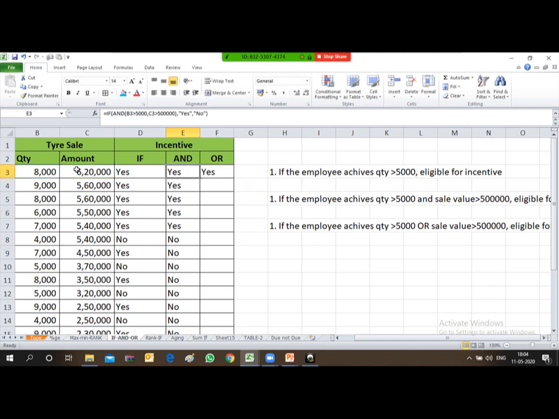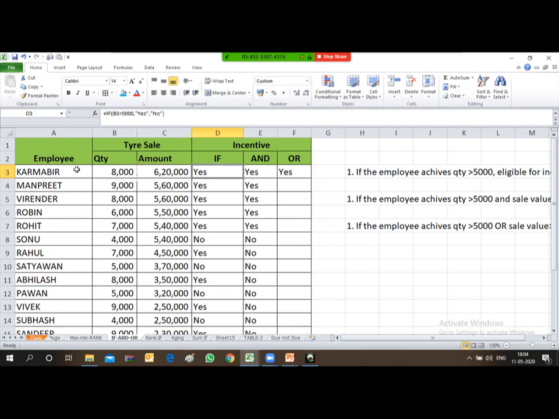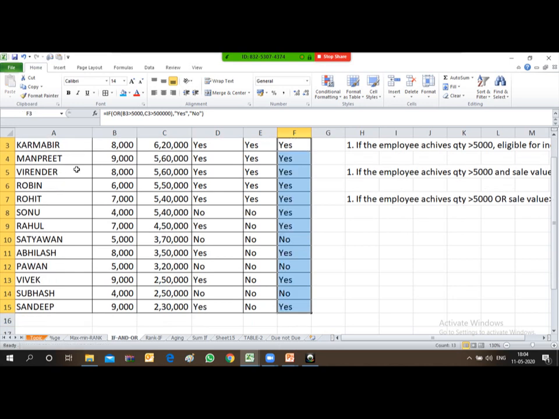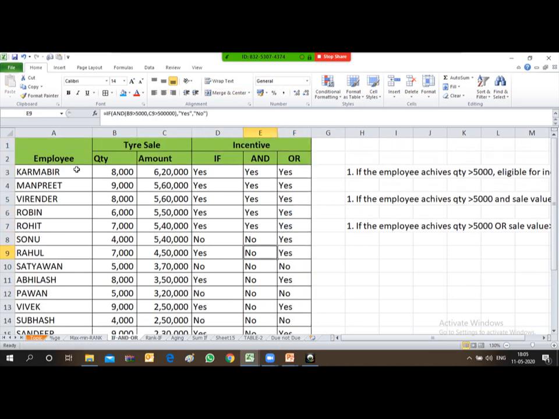So let's see here. Now let's see where no was appearing, where both conditions were required. Now friends, if you see these two cells, in the first cell it is no. When the condition was to satisfy both conditions, then only he would be eligible for incentive.